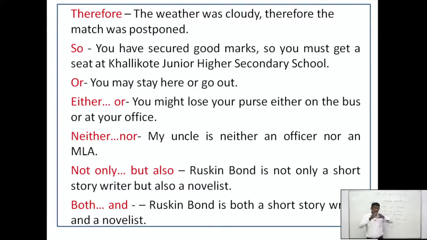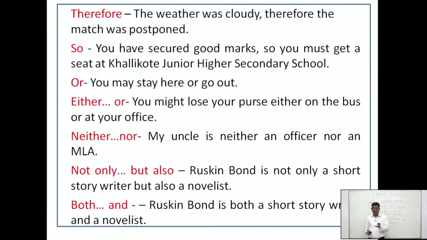But if the two sentences are negative, then we will combine the pair of sentences by using what? Neither nor. My uncle is not an officer and he is not an MLA. So how can we combine the two sentences? My uncle is neither an officer nor an MLA.